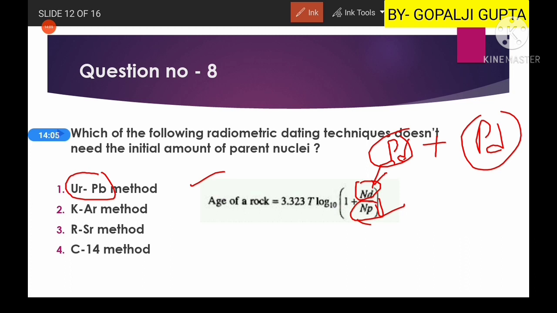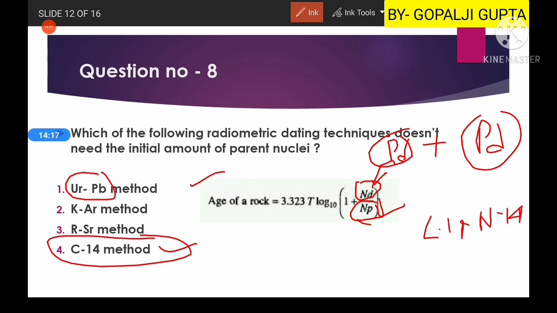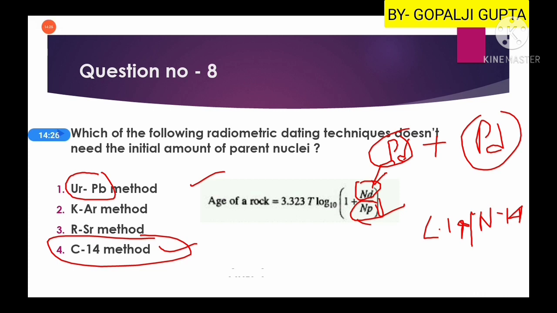But in the carbon 14 method, there is a clear cut, stable ratio between carbon 14 and nitrogen 14. This ratio is fixed, and because of this the calculation becomes easier. So the fourth option is the right answer.